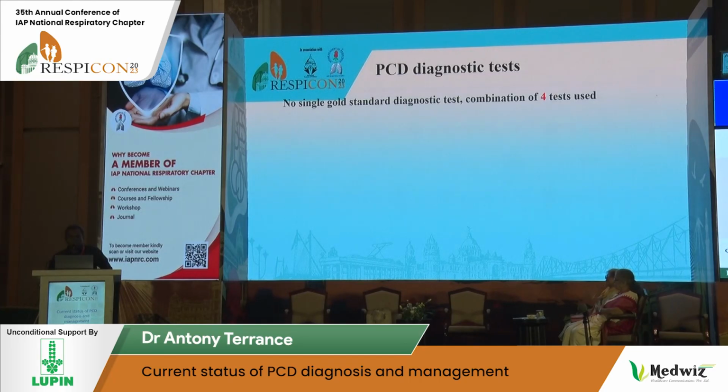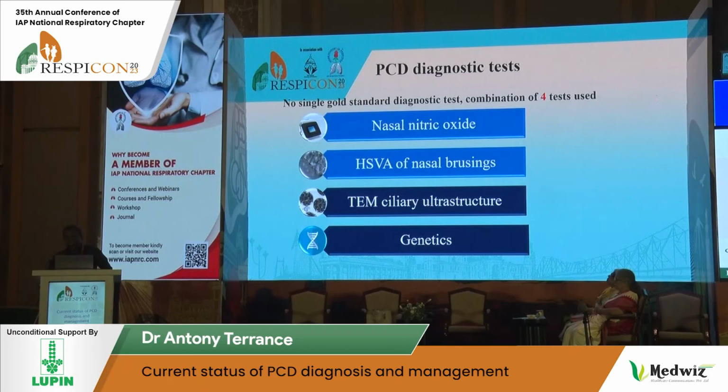But if at all you have investigations, go for it. And we usually use a combination of tests. There is no gold standard test. The upfront screening test will be your nasal nitric oxide and high-speed video microscopy. And then if you want to confirm, you need either genetic testing or electron microscopy. And I'll touch upon each of these tests.